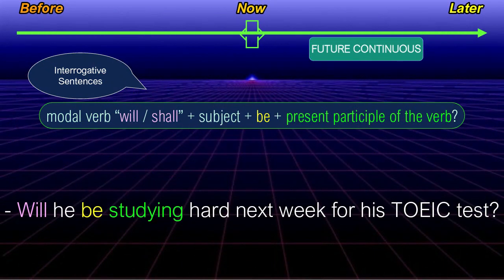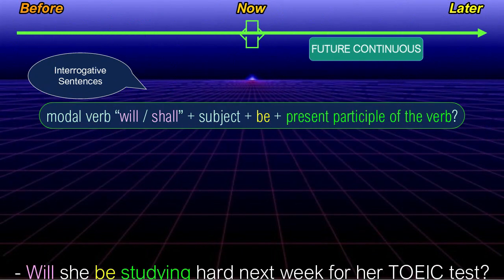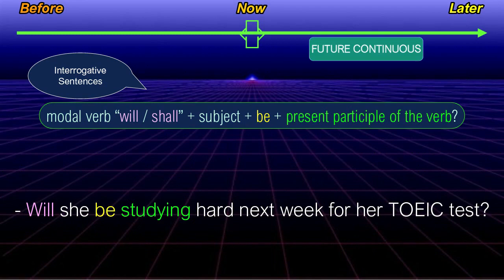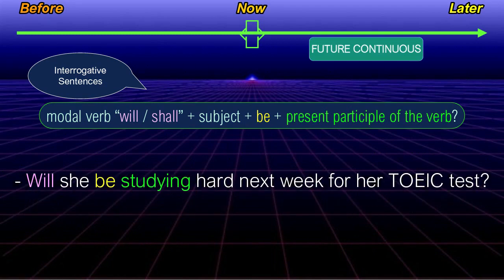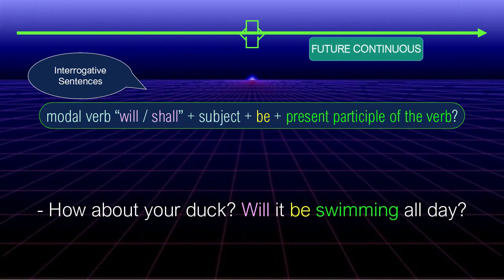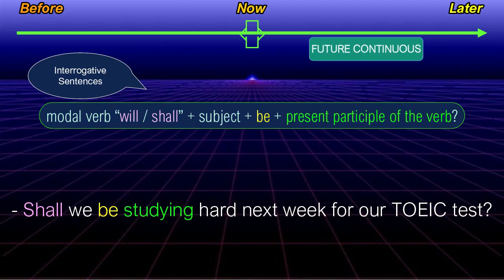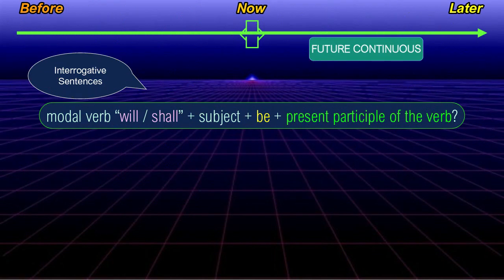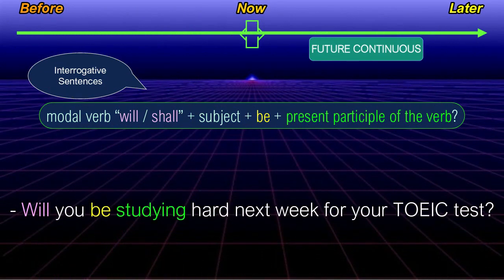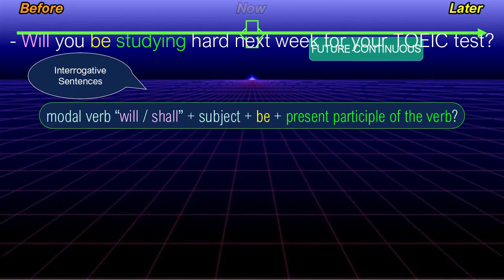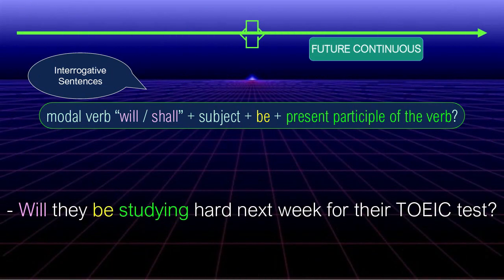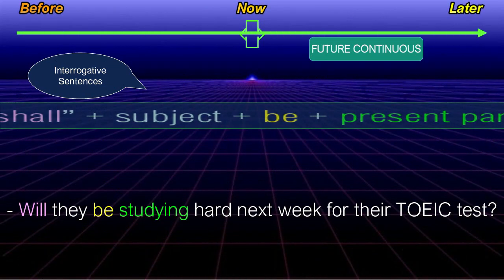Will he be studying hard next week for his TOEIC test? Will she be studying hard next week for her TOEIC test? How about your duck? Will it be swimming all day? Shall we be studying hard next week for our TOEIC test? Will they be studying hard next week for their TOEIC test?